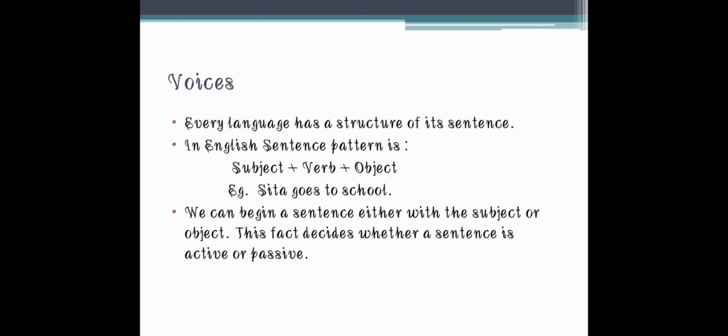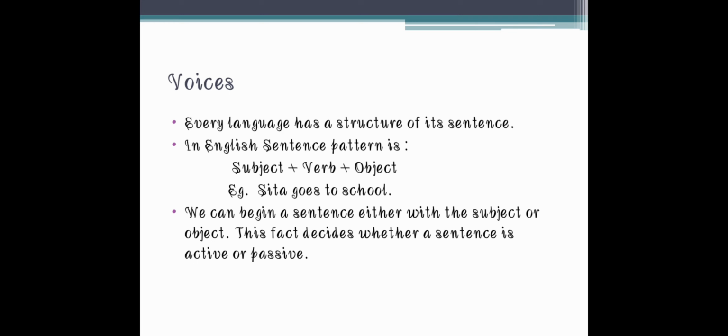Now every language has its own structure, let it be any language, that is Sanskrit, Hindi, Gujarati, English, etc. But here we are studying English grammar, so we are concerned with the sentence pattern of English only. Now, what is the sentence pattern of English? That is subject plus verb plus object. Sita goes to school. Here Sita is the subject, goes is the verb, and school is the object.